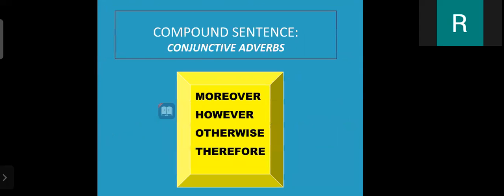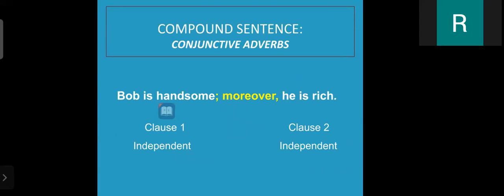After that, compound sentences using a conjunctive adverb. Here are four types of conjunctive adverbs: moreover, however, otherwise, therefore. With the use of these conjunctive adverbs, we can make compound sentences. Here is one example: Bob is handsome, moreover, he is rich.